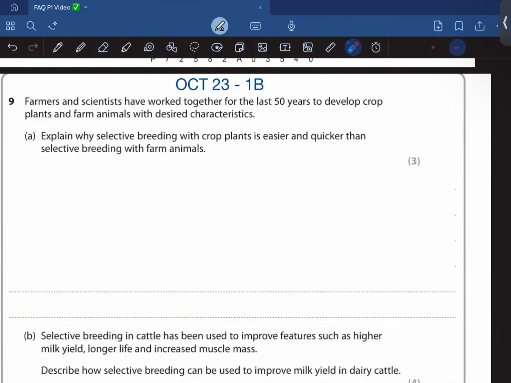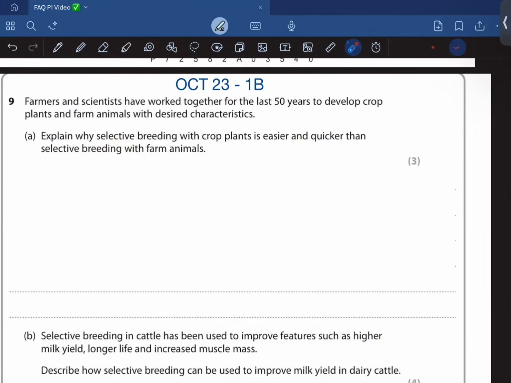So farmers and scientists have worked together for the last 50 years to develop crop plants and farm animals with desired characteristics. Explain why selective breeding with crop plants is easier and quicker than selective breeding with farm animals. Okay, so basically plants produce a lot of offspring, right?